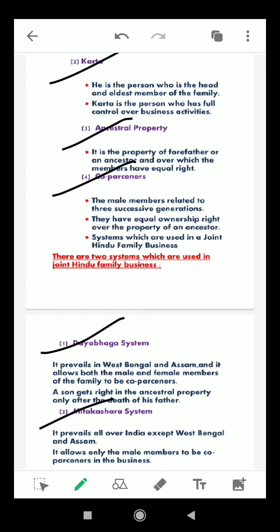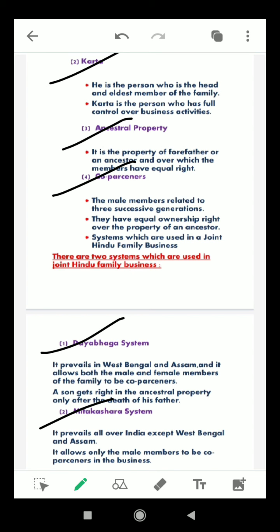This means when a son is born in a family, he acquires an interest in the property jointly held by the family, and the interests of all sons are equal. The joint family property devolves by survivorship, meaning it will go to the one who lives longer than the others. So in this type of joint Hindu family, there is a community of ownership and unity of possession.